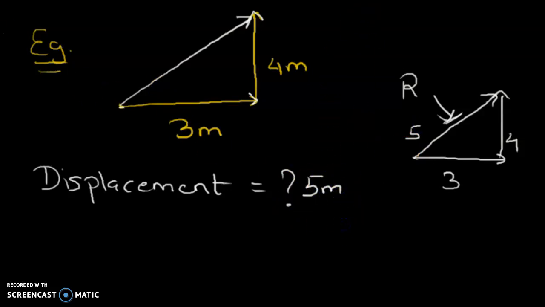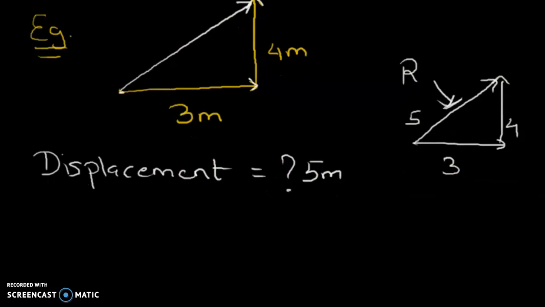We can easily find the angle as well, if somebody asks for the angle of the vector. This is just a triangle, a right angle triangle, a 3 4 5 triplet. Are you getting what I'm trying to say? I'll give you another piece of information which is very important.